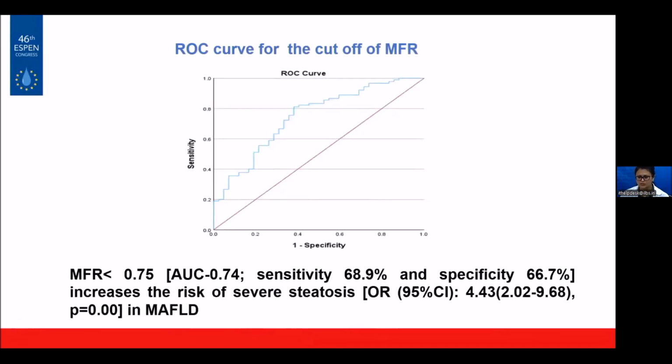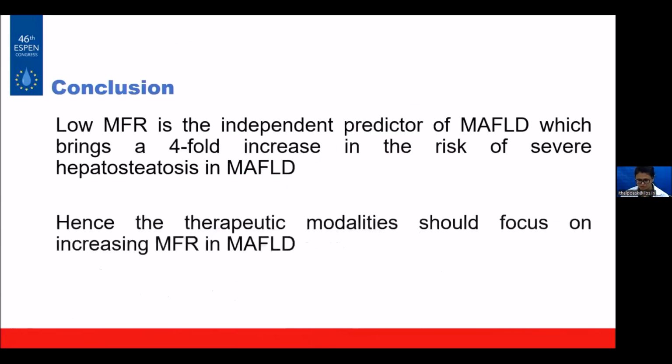This is the ROC curve for the cutoff of MFR. MFR less than 0.75, with an area under the curve of 0.74 at the given sensitivity and specificity, increases the risk of severe steatosis in MAFLD.